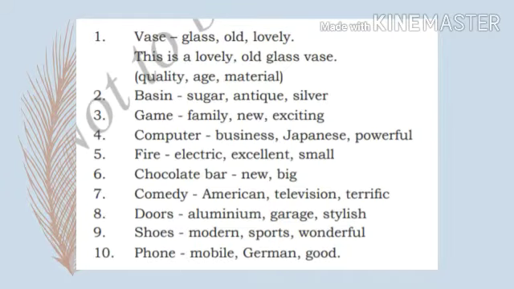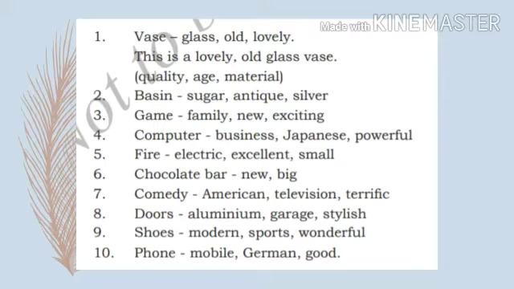We consider vase a noun. Glass can be written as an adjective also, so glass can be noun and adjective. But here, we have four words: vase, glass, old, lovely.